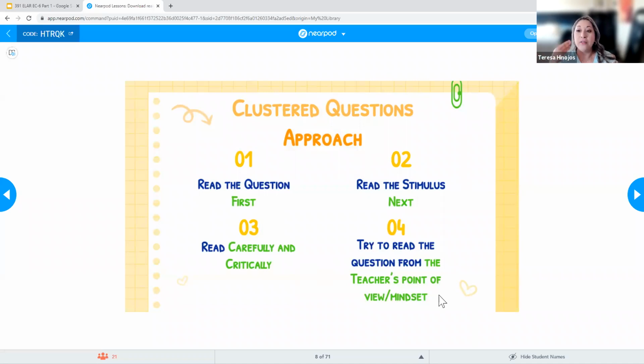Because in some cases we've learned things or we were taught a certain way, and the way I was taught is by no means the way we should be teaching now. So if I am thinking, oh, this is what my teacher would have done 20 years ago, then that is not how we need to be thinking. We need to be thinking based on what I've learned, based on what I should be doing in the classroom. What should I be doing in that situation?